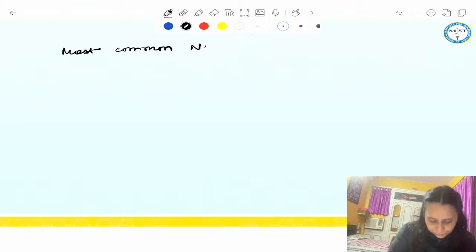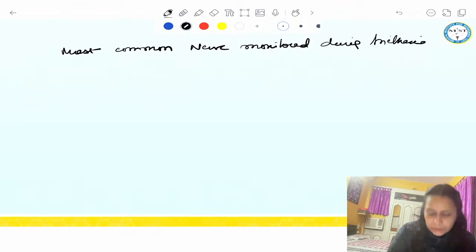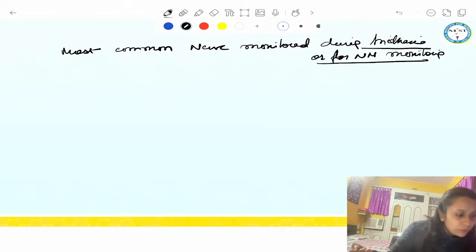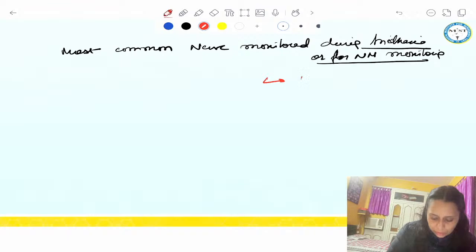nerve monitored during anesthesia. Most common nerve monitored during anesthesia or for neuromuscular monitoring. Any can be asked. Most common nerve during anesthesia and most common nerve used for neuromuscular monitoring. Yeah, the answer has to be your ulnar nerve.